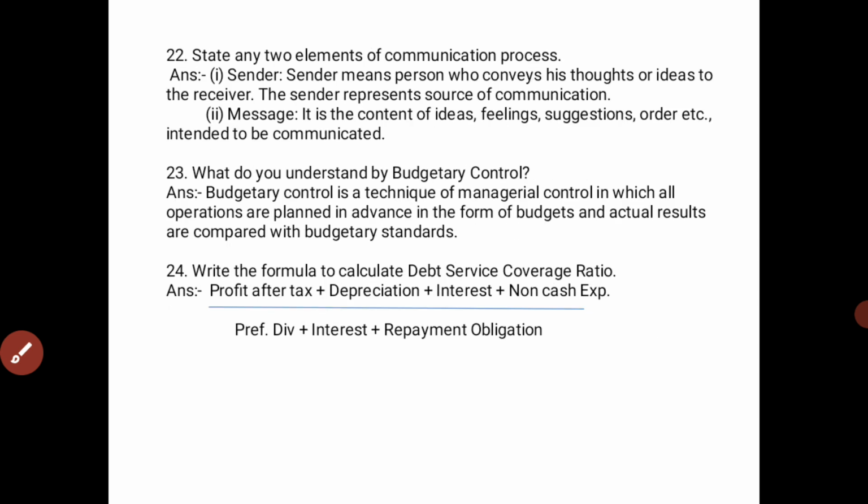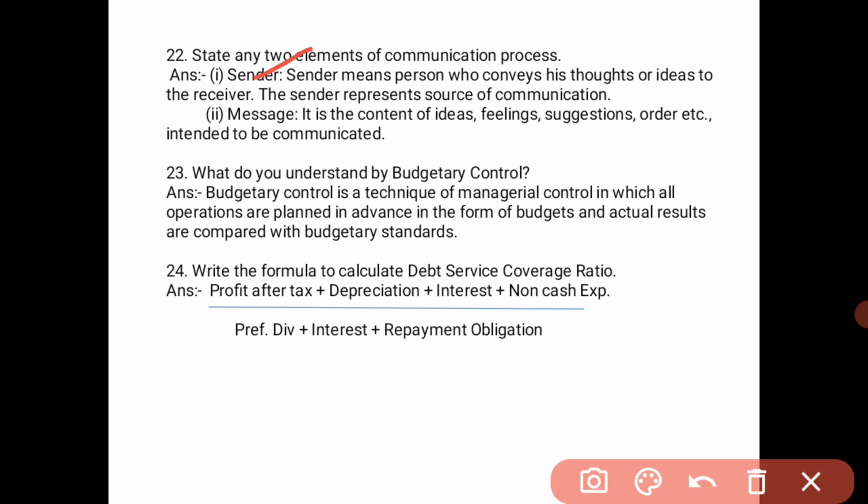Next, the 22nd question. State any two elements of communication process. Communication is also an element of direction. They have asked two elements of communication: one is sender and the other is message.